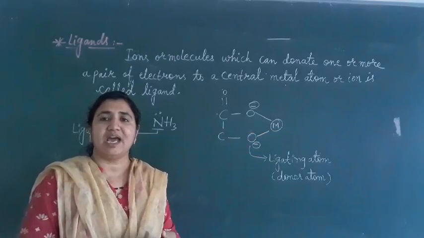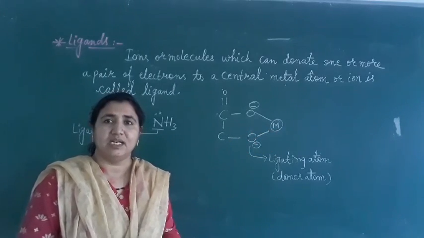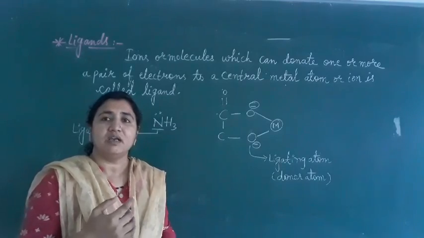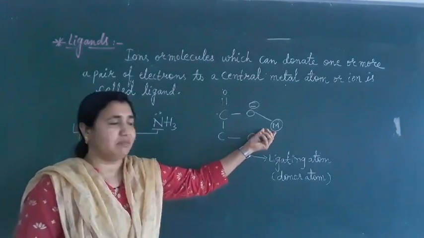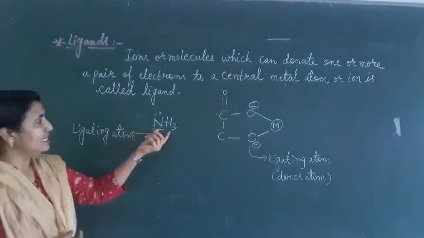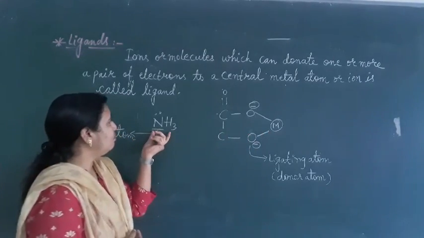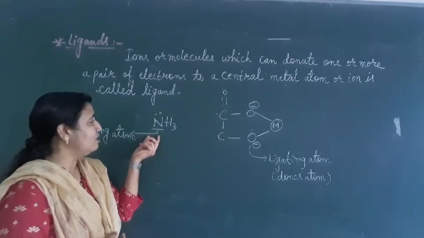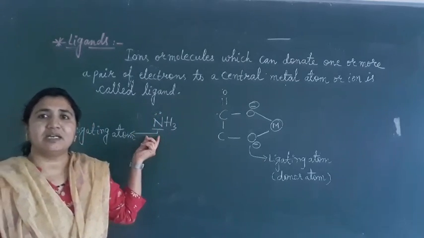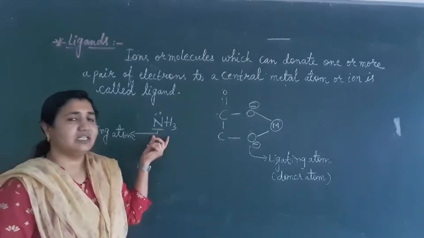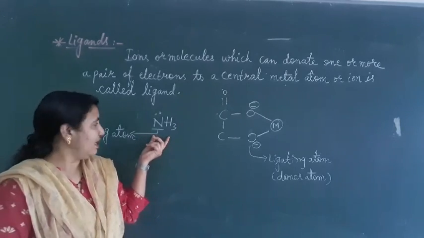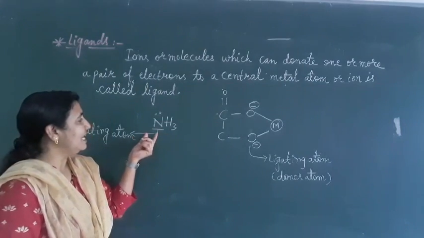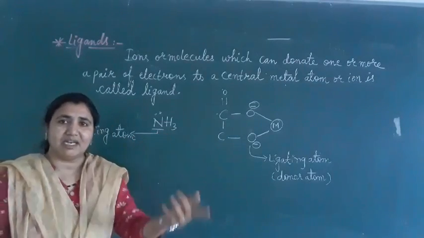Ligands means they should have a pair of electrons, which they can donate to the central metal atom. See here, this is NH3, ammonia. Ammonia is a neutral molecule and it has a lone pair, and it can donate this electron pair to the central metal atom. So that's why it is a ligand here.